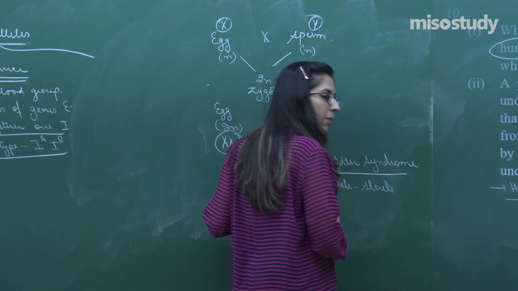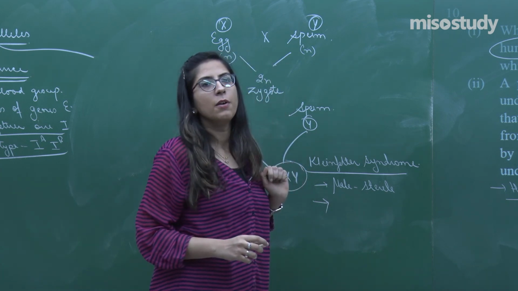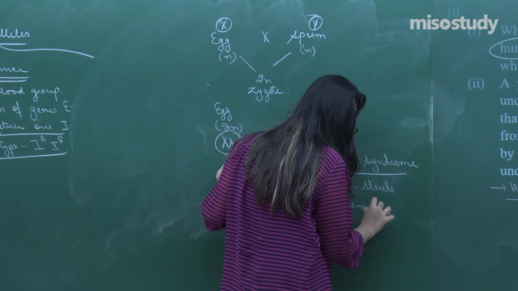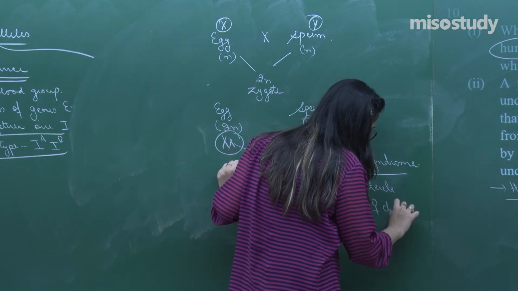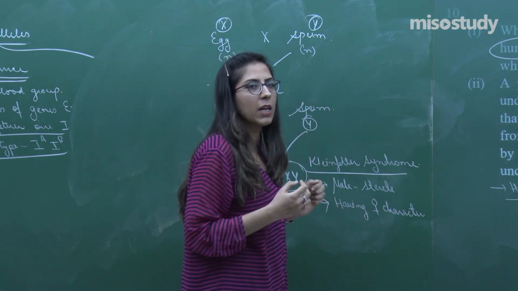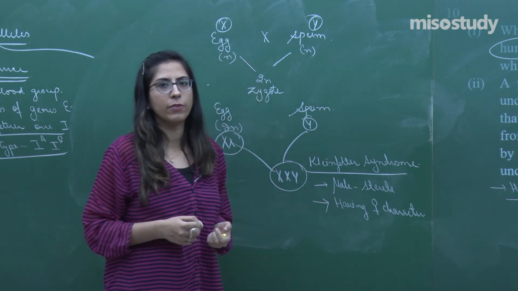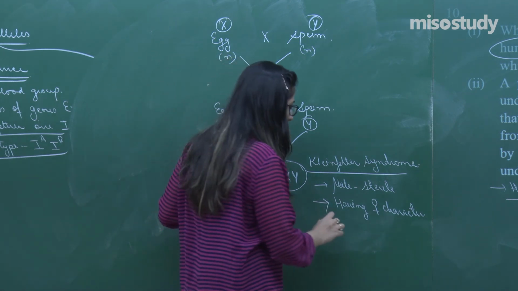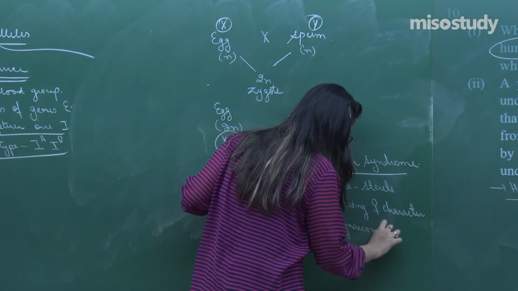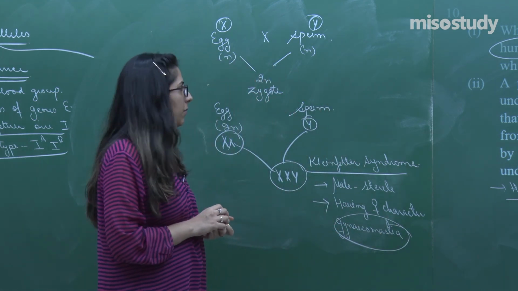That means they will not be able to reproduce, and also they will have female characters, which is sometimes they do develop breasts also. A male with female character. That is called gynecomastia, that is, development of breast.